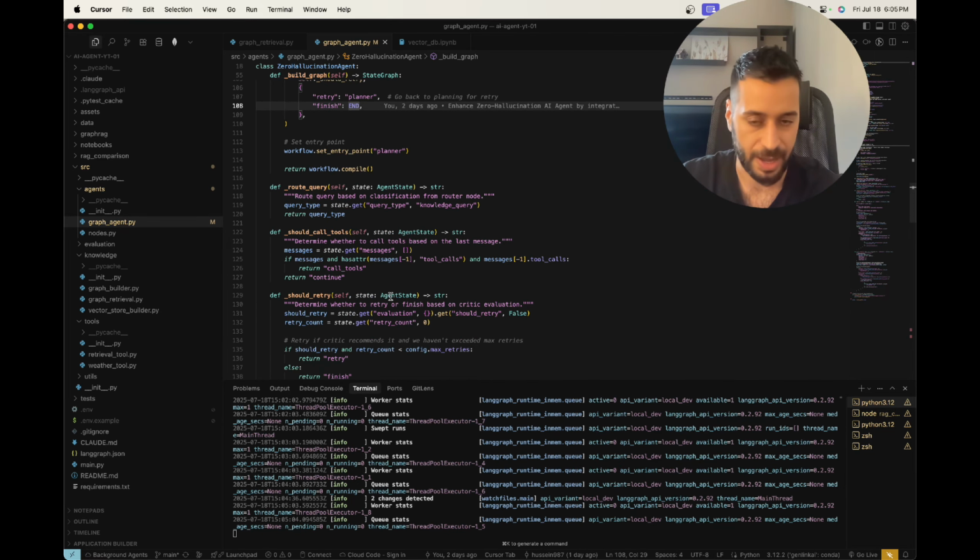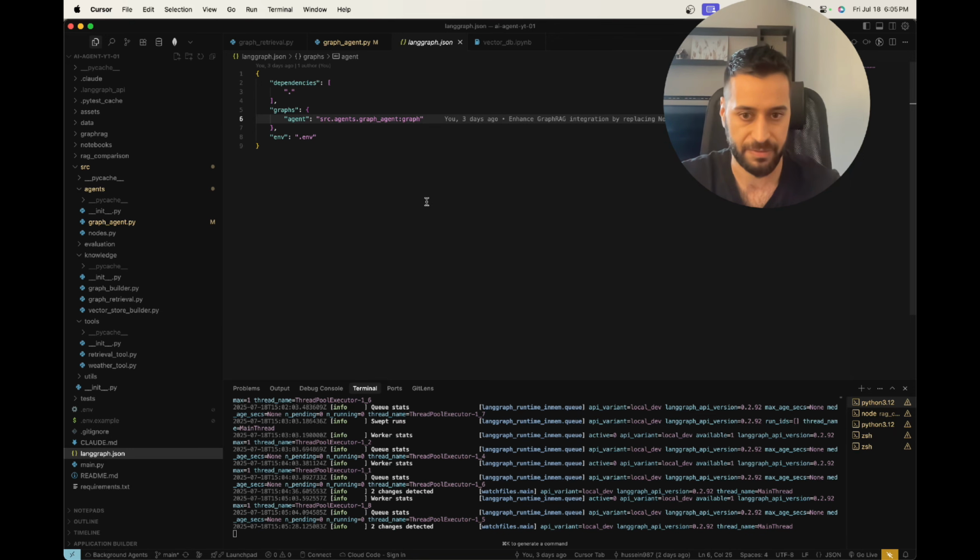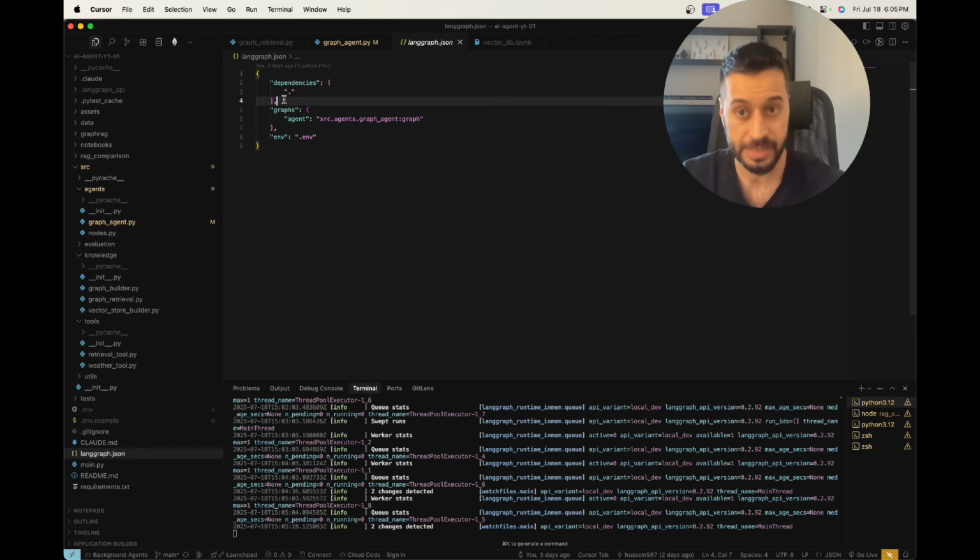So then I compile the graph, and it's worth noting that to run the graph in LangGraph, I use the LangGraph CLI to host a local server for development. And for this, you just need a configuration JSON file. You give it the dependencies, which is the directory that contains your dependencies, like the requirements file.